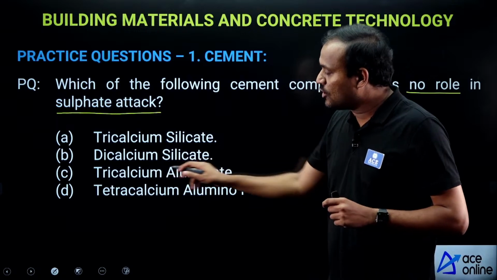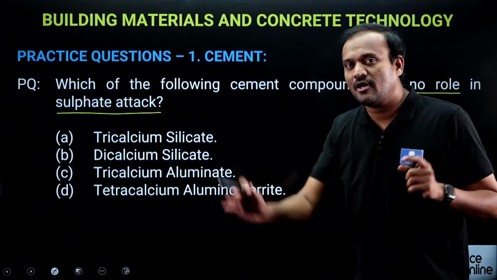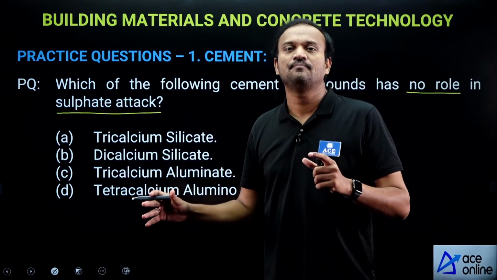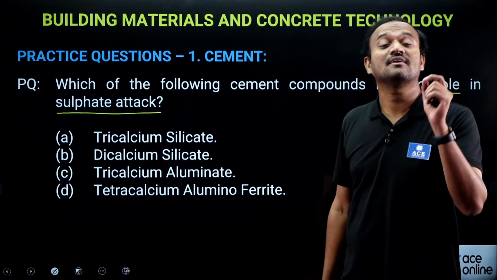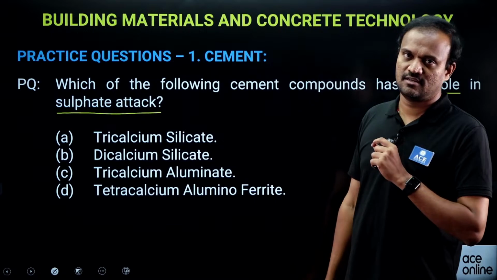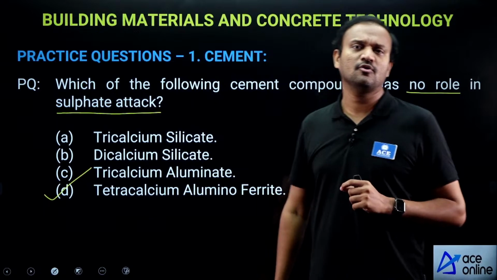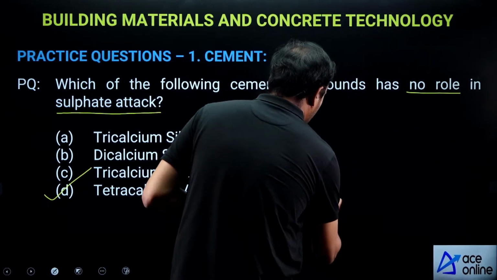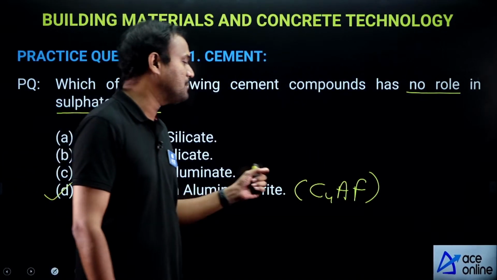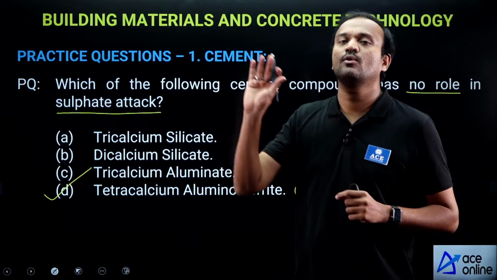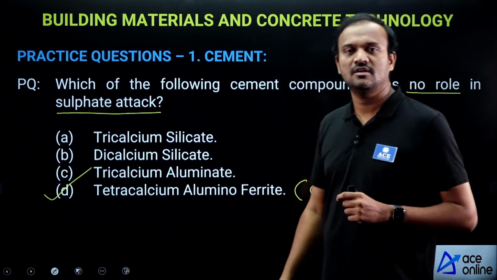So, it also has a role in sulfate attack. But in the complete definition, we haven't seen the presence or the effect of tetracalcium aluminoferrite. So, we can deduce that tetracalcium aluminoferrite, denoted by C4AF, has no role in sulfate attack. Very, very important objective point.